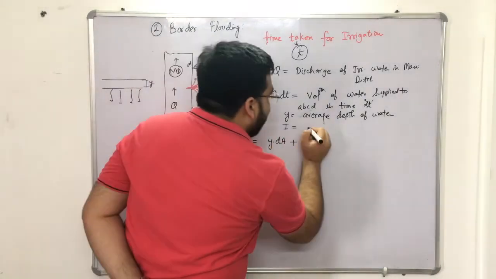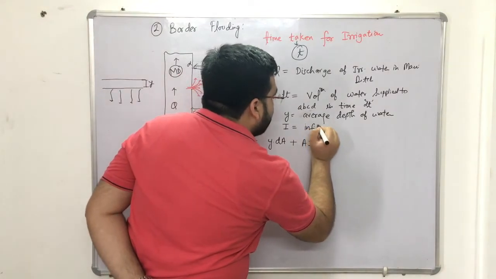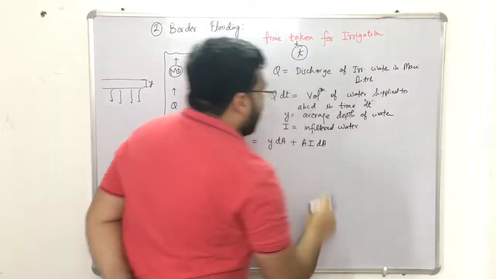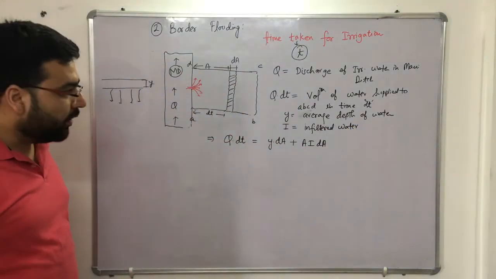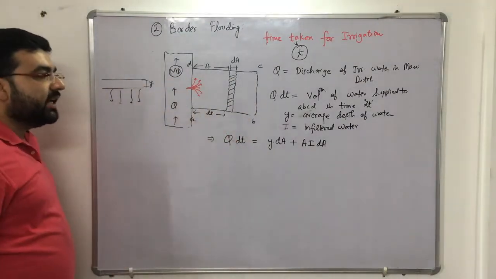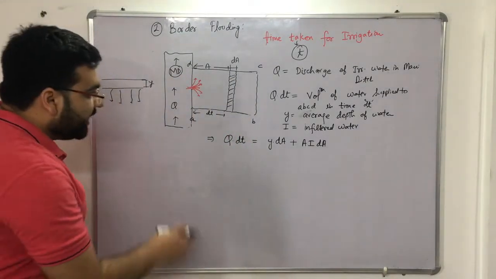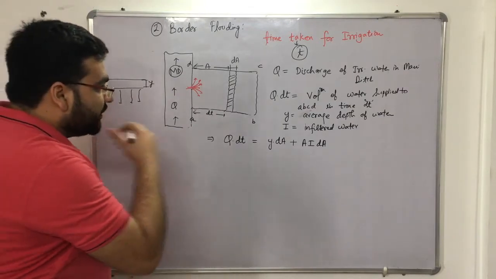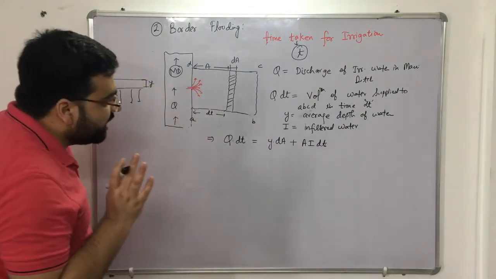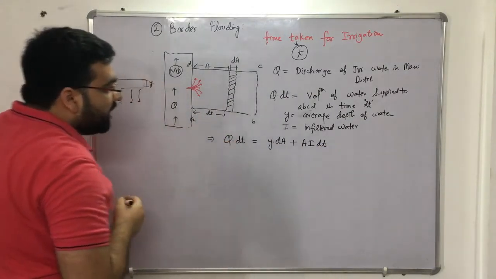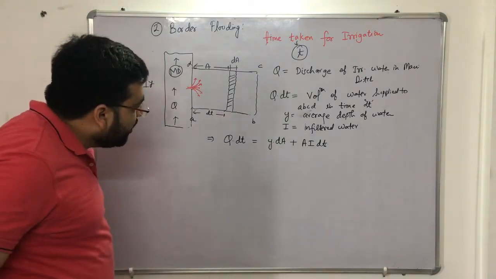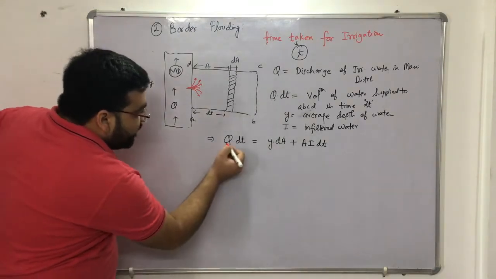So I into dt, I is the infiltrated water. Clear? Now I hope that you have understood this equation. Even if you have not understood it, you can compare the units and get the answer. So let me compare the units first of all. Now, what is the unit of discharge?